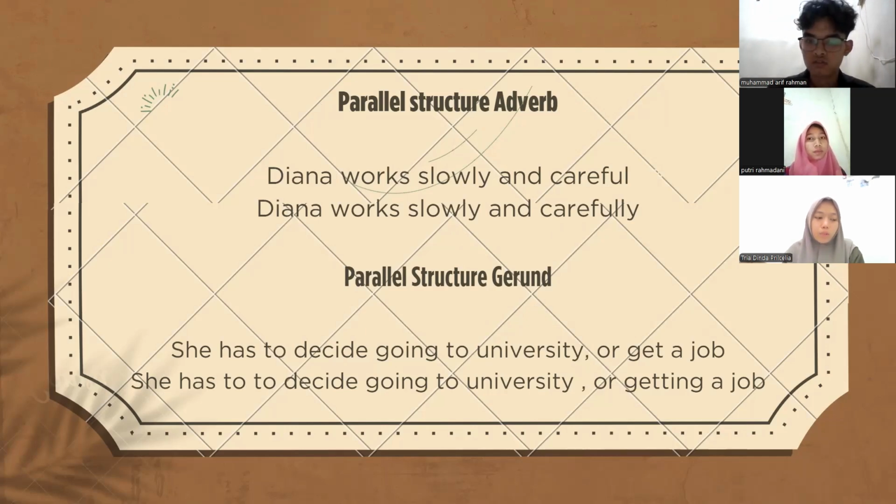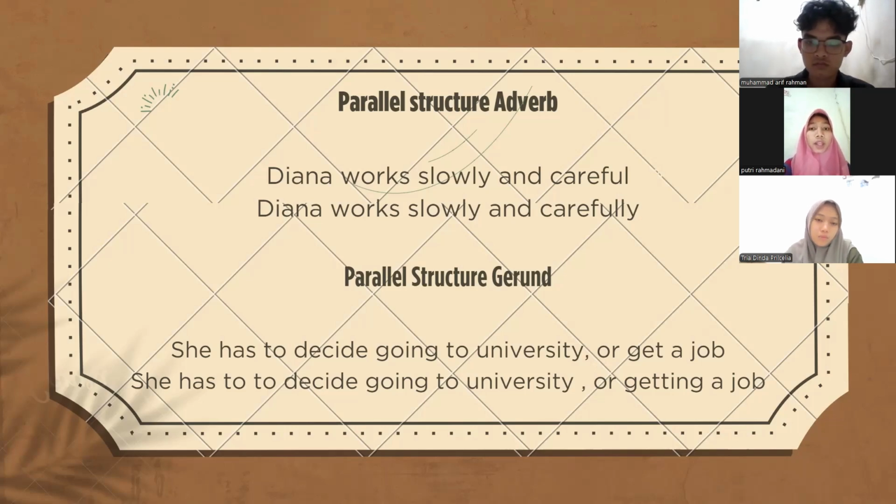The next material will be presented by Putri Ramadhani. Okay, I will continue the presentation. So the next is about the parallel structure adverb. Parallel structure adverb means using adverbs of the same form and function to create a balanced and grammatically correct sentence. Adverbs are words that modify verbs, adjectives, or other adverbs, often ending in ly, like quickly, slowly, and happily. So, look at the example in the PowerPoint.